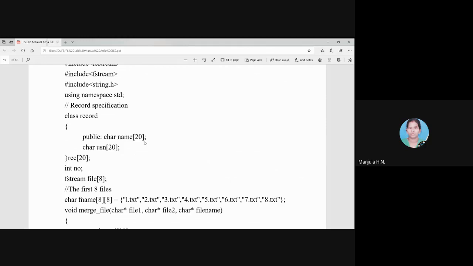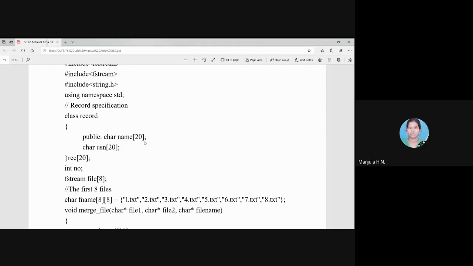After that, in this program we are using a record. Record is a class defined with 2 variables, name and USN, where name is an array of size 20 of character data type. That means we can have 20 characters for names.